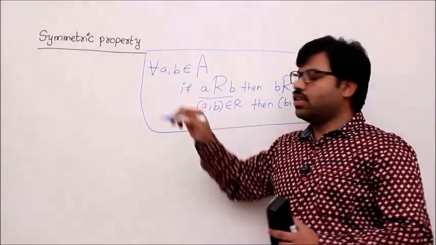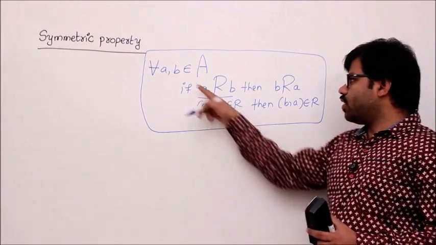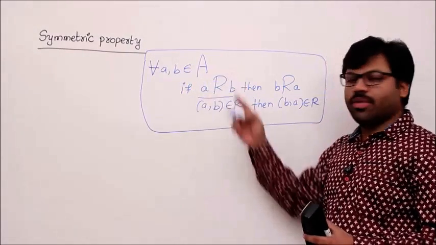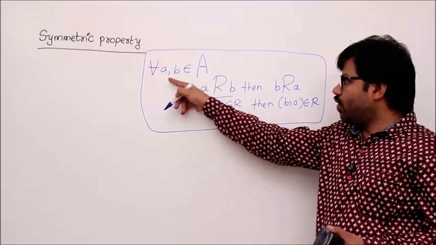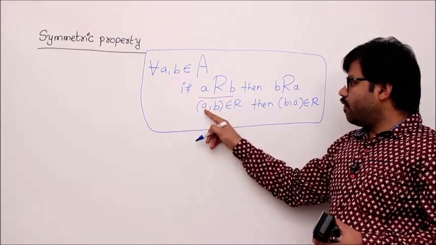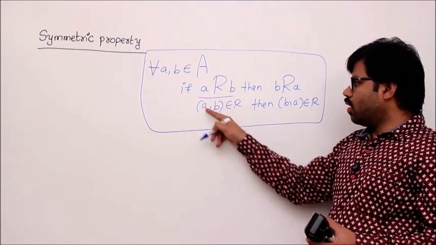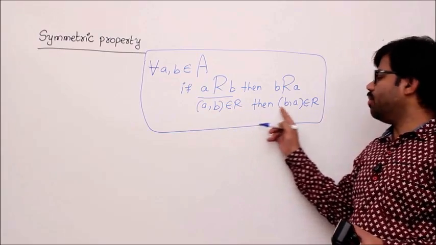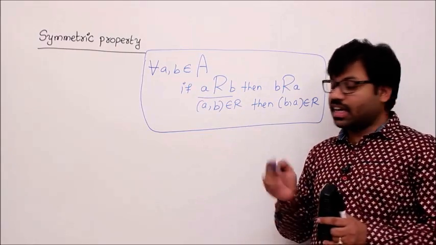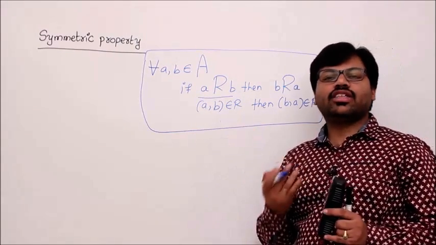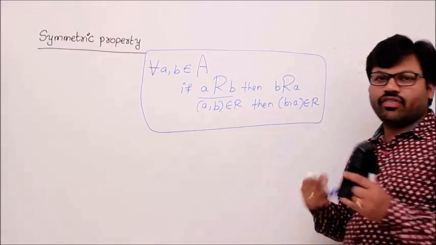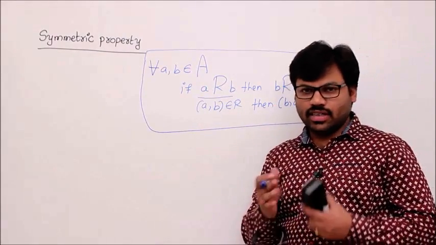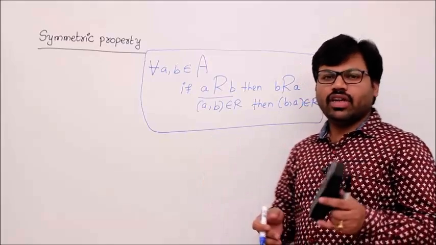Remember, this definition says that whatever elements you take, a, b, that a, b may be the same also. Whatever the elements you take, if the (a, b) group belongs to R, then (b, a) should belong to R. It doesn't mean that (a, b) has to be in R. If (a, b) belongs to R, then definitely (b, a) should belong to R. That's the concept of symmetric property. We'll see one example.